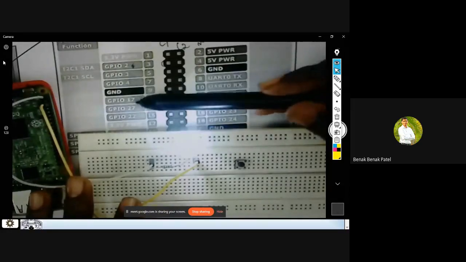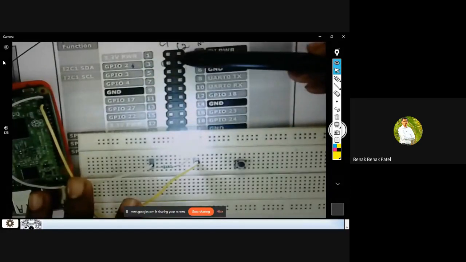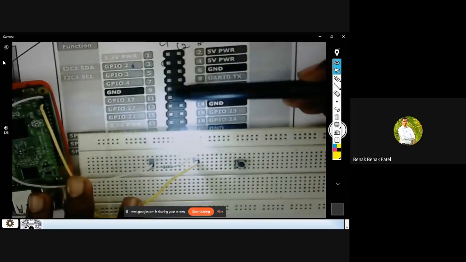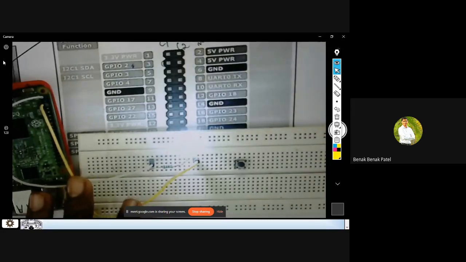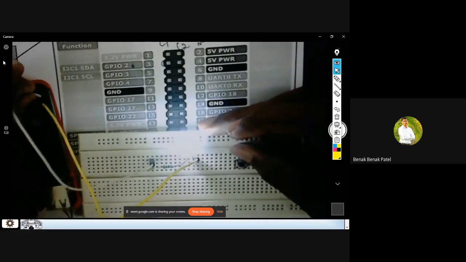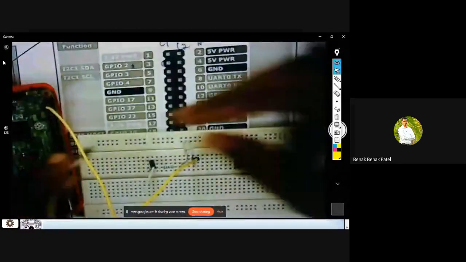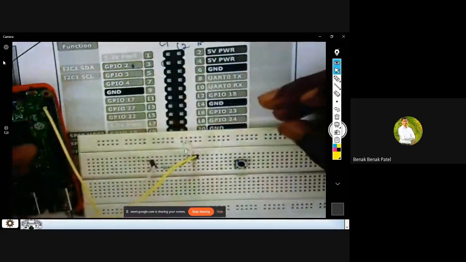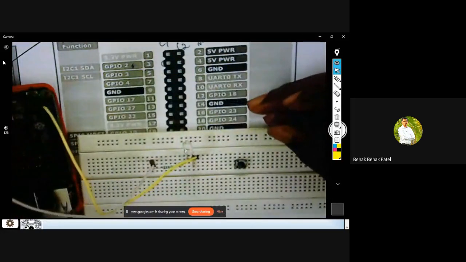So this falls under column 1. The row number is 1, 2, 3, 4, 5, 6, sixth row. Sixth row, first column. So I'll remove this wire and I'll give it to sixth row, first column.